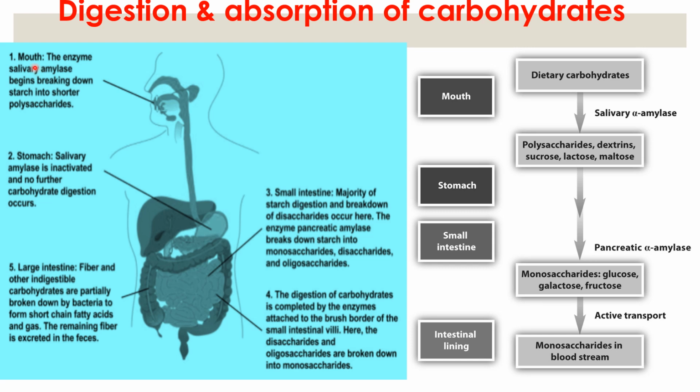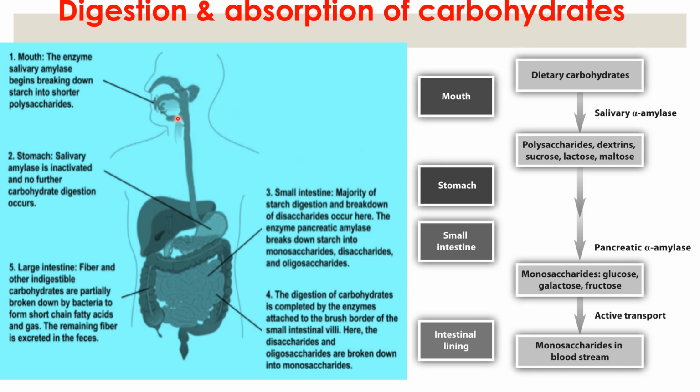Initially in the mouth, once we take the food, the enzyme salivary amylase begins breaking down the starch into shorter polysaccharides, but the stay of food in the mouth is for very little time. So enzymatic action is also for very little time.